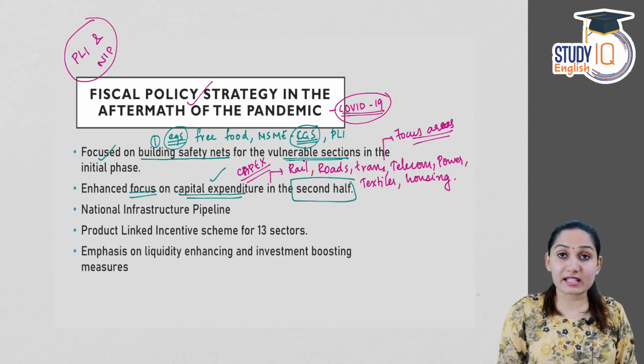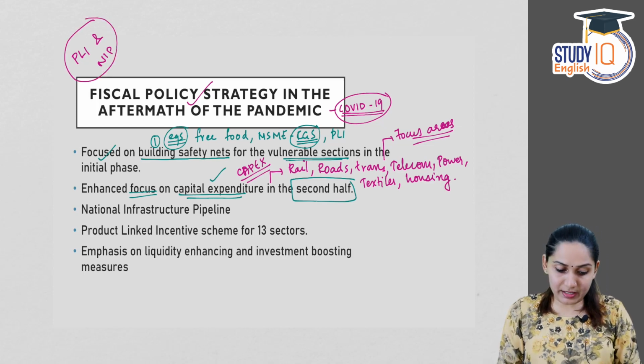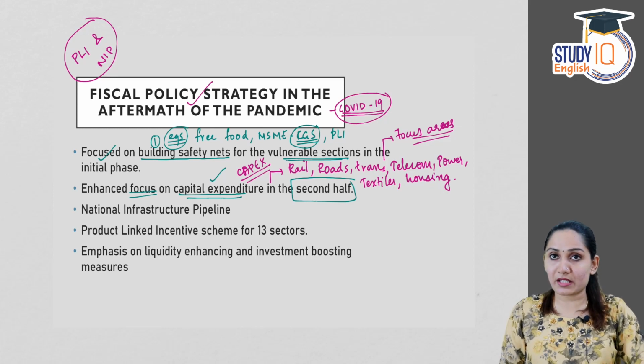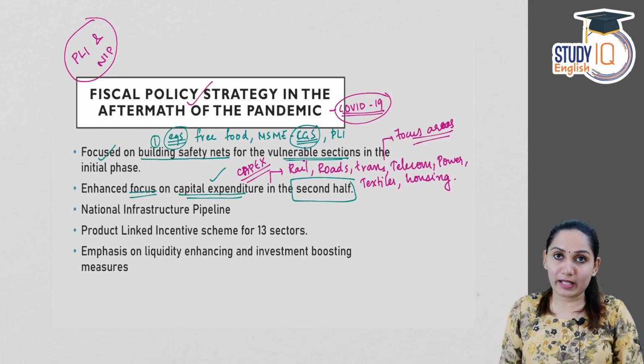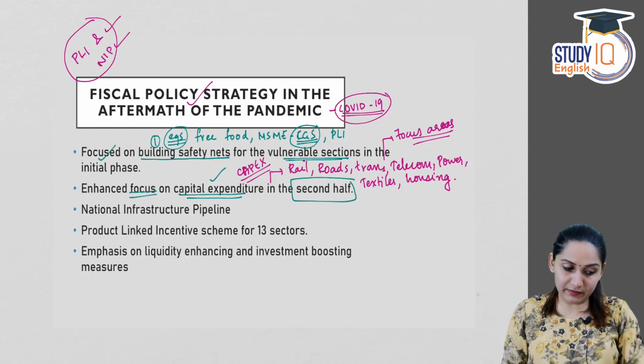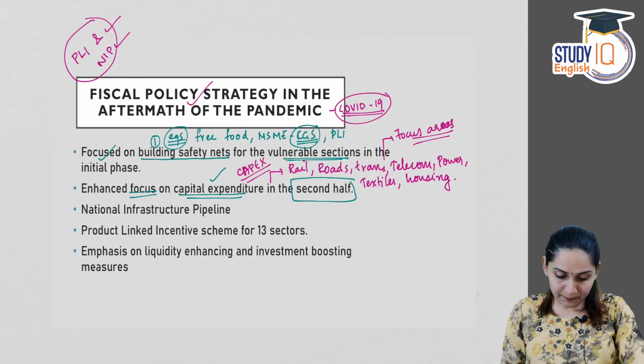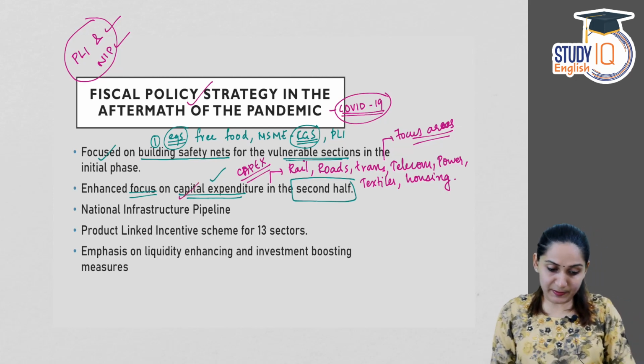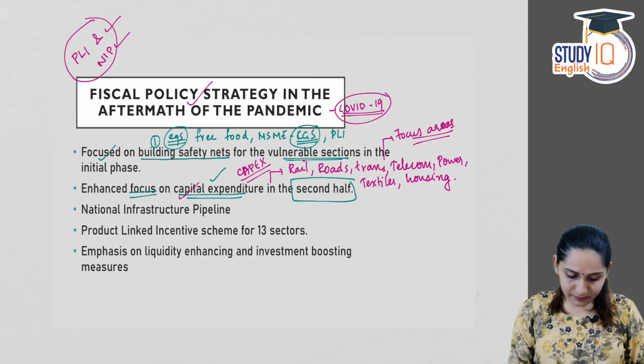pipeline. These two we will discuss separately in detail because I expect questions from both of these either in the prelims or the mains examination, the next upcoming prelims or mains exam. So PLI, production linked incentives, and the national infrastructure pipeline we will be discussing in much detail. So the focus was on capex or capital expenditure in the second half.